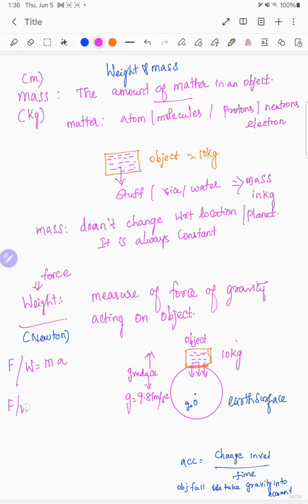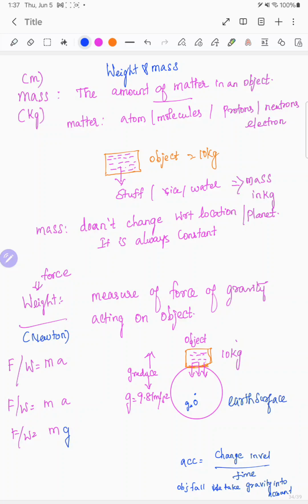Force or weight can be calculated by Newton's second law, that is mass into acceleration. Force is calculated by how much force you are applying and how much acceleration it is producing. Acceleration is the change in velocity per time taken. But here, when an object is moving or falling down, the gravitational force is taken into account. So I am changing F, this a, we are changing into g.